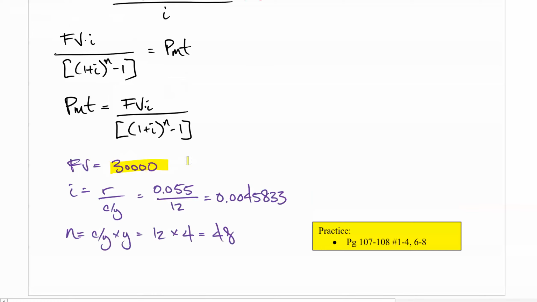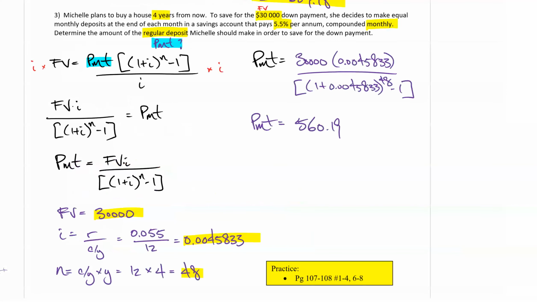So the future value is 30,000. The i value is 0.055 divided by 12, which would give you this. That's a repeating decimal of 0.00458333 repeating, so I'm just going to leave it like this as a decimal. And then I have the n value, which is monthly times 4 years, which is 48 total compounds. Okay? And in 3 seconds, I'll show you the answer. 2, 1. Did you get this? $560.19.